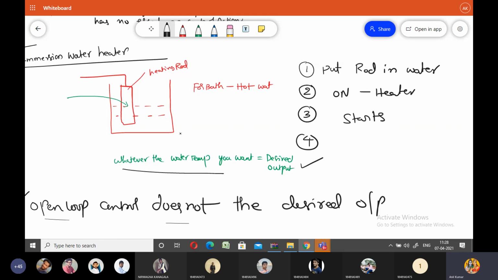What about the third point? Control action is independent of the output signal. That means output has no effect on the control signal or on the input quantity. That means control action is totally independent of the output quantity. Is it okay? So these are the things I would like to cover about open loop control systems.